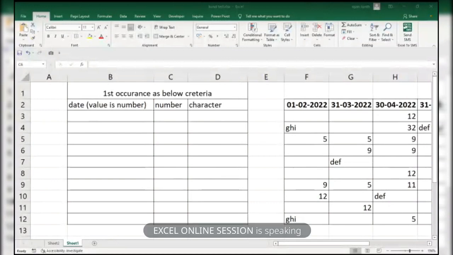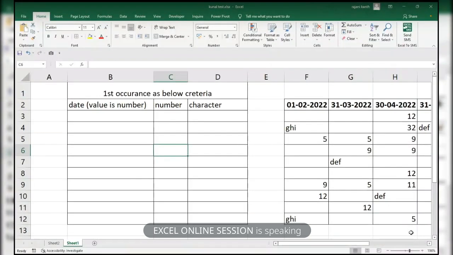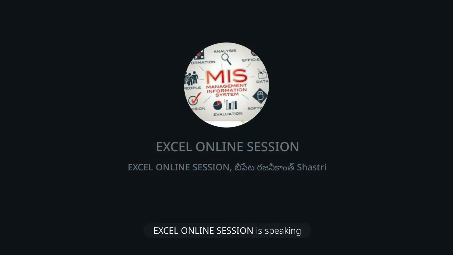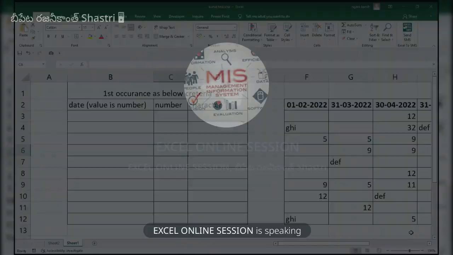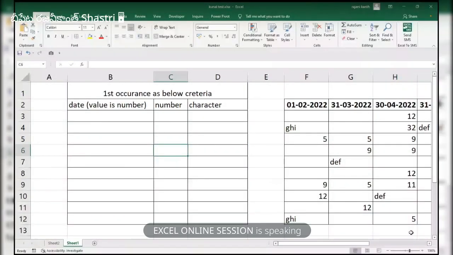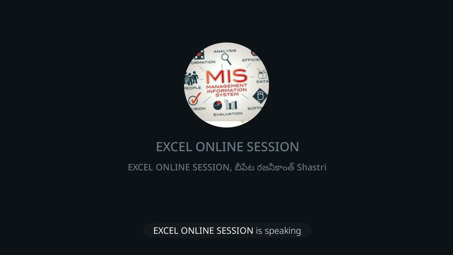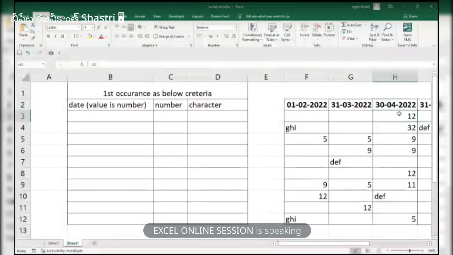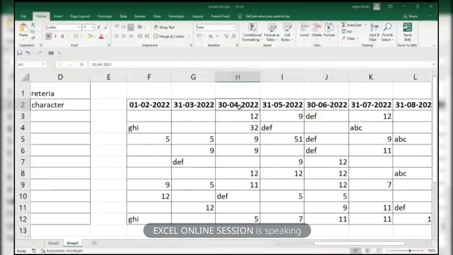This file I posted in one of the groups, to find the first occurrence of a number and a character. Not only that, if the number is there, it should automatically pick up the date. If it is 12, it has to pick up 30. But I want only the first occurrence. So here is the 5, it has to pick up only this one, not this one. February 1st, it has to pick up.